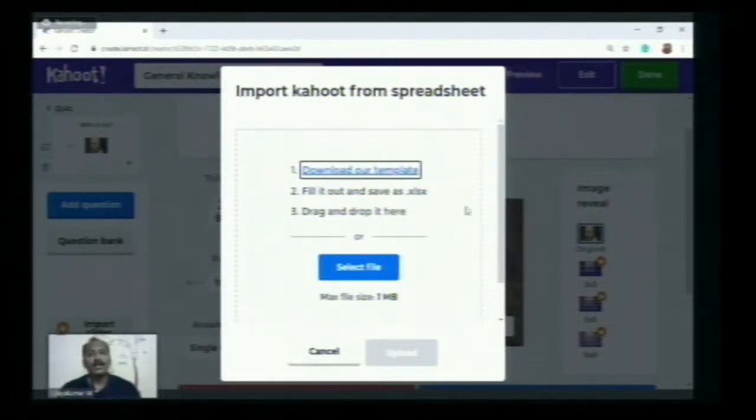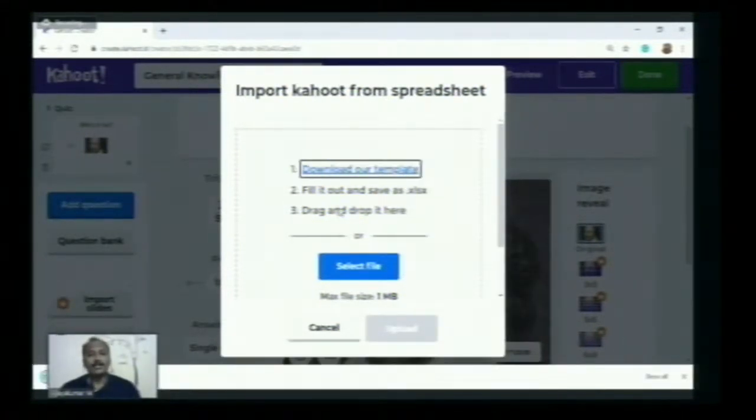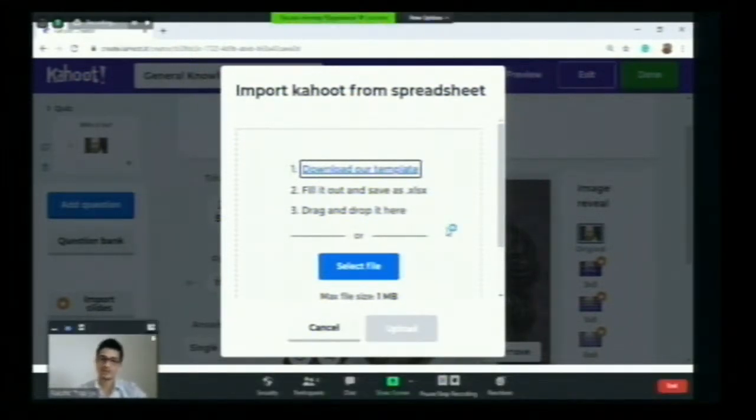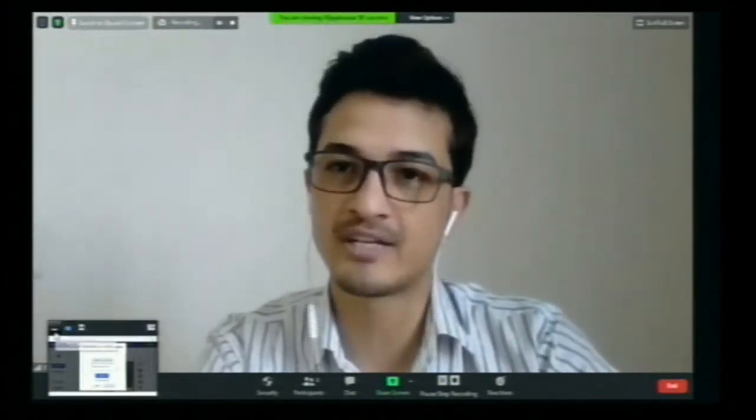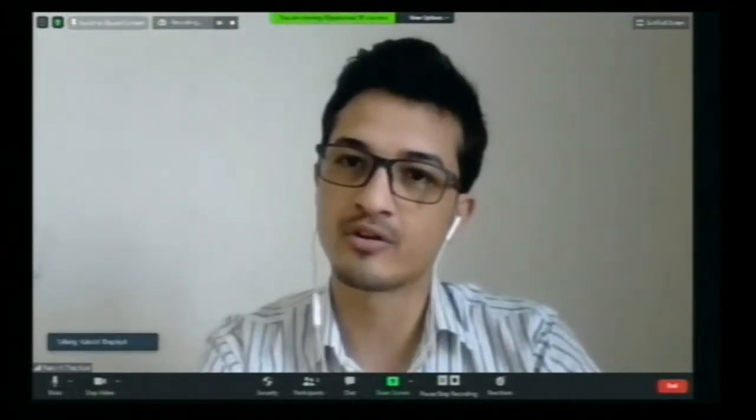So you can simply type the questions and all the answers directly there. So let me click that. So it will get downloaded. And the next thing, we have to fill it out and save it as an XLS file. There's no need to type each and every question and all the options one by one like that. With the help of the spreadsheets, if a person is using low bandwidth data and they are not online, once they have downloaded the template, they can use it offline also and write all the data they need to make more slides, more questions, and then upload it later on, right?